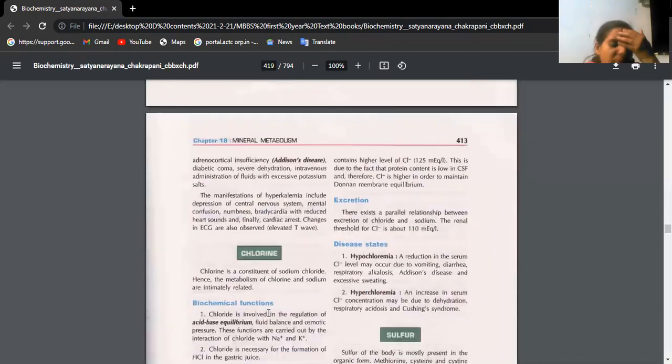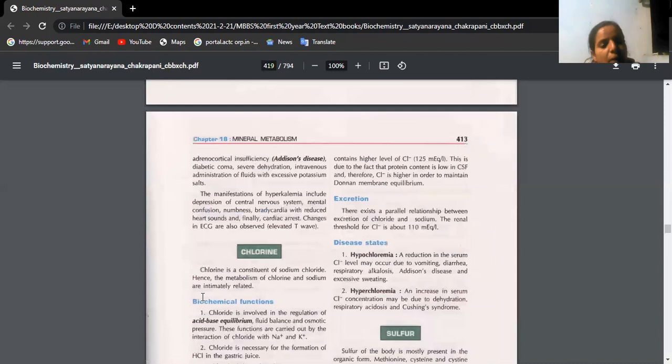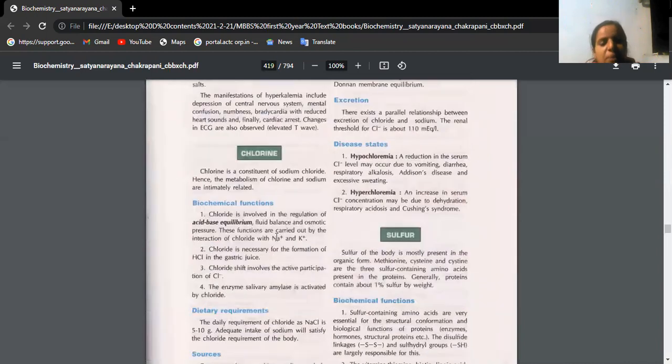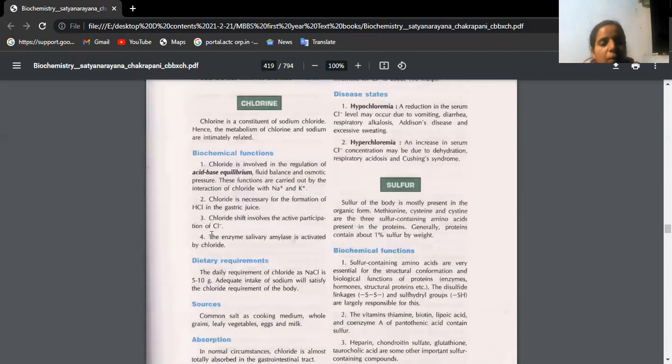Chlorine also can come for 3 marks or 5 marks. It is almost the same, a few things we have to compare, like the few functions you have to remember. See, acid-base balance, it helps in the formation of HCl in the stomach. Chlorine helps in the chloride shift mechanism also, what we have studied in renal regulation of blood pH. Do you remember, chloride shift has come there.